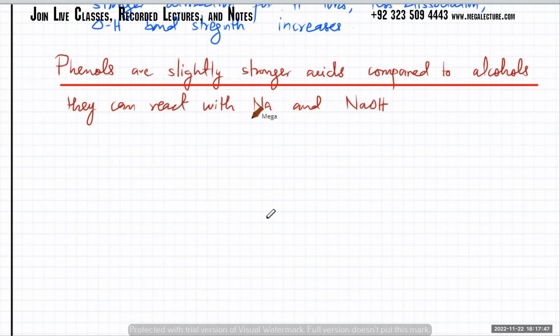So they can react with reactive metals as well as strong bases.